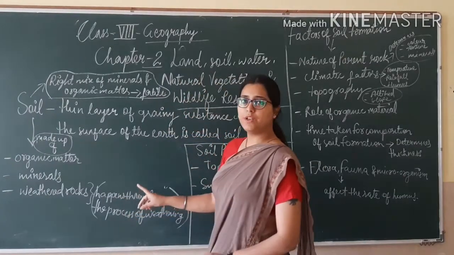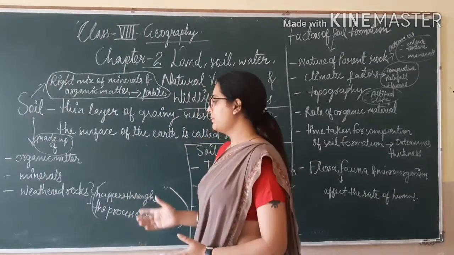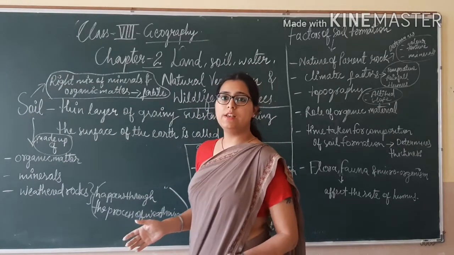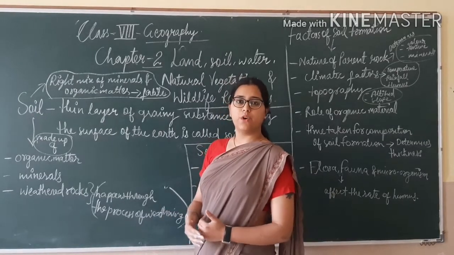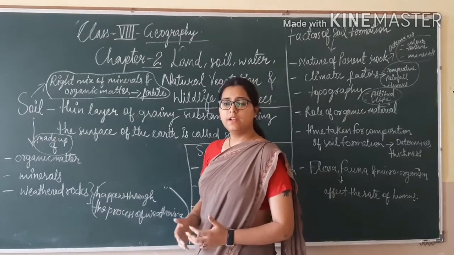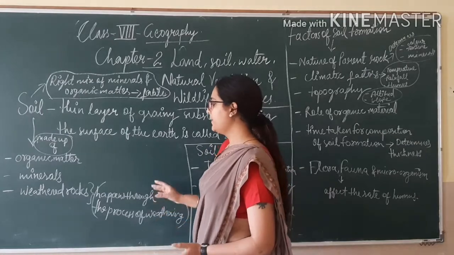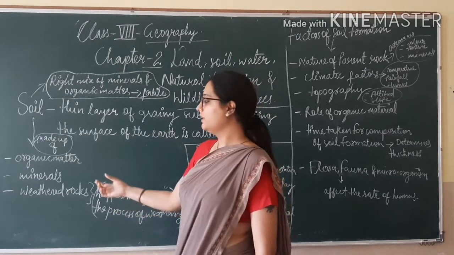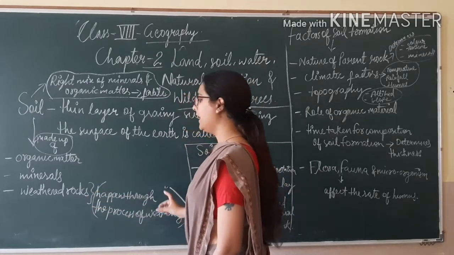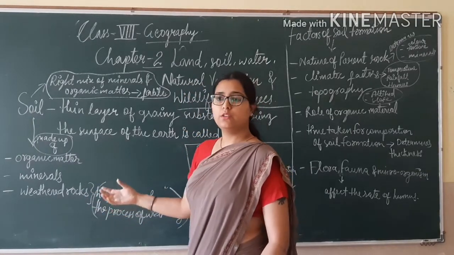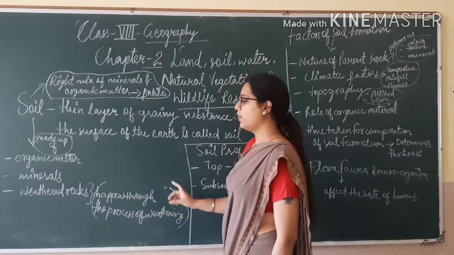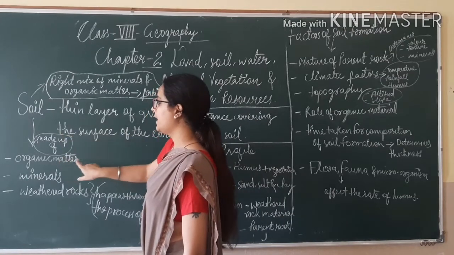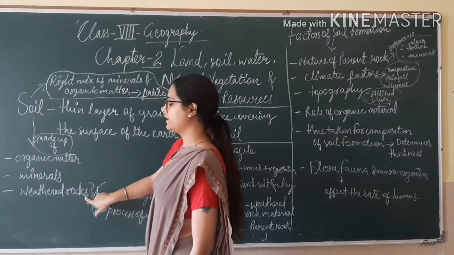First, understand what weathering is. When rocks, minerals and soil come in contact with water and the atmosphere, they break down. Rocks formed through the process of weathering are called weathered rocks. So soil is made up of organic matter, minerals and weathered rocks.